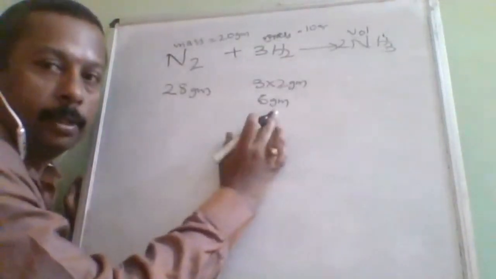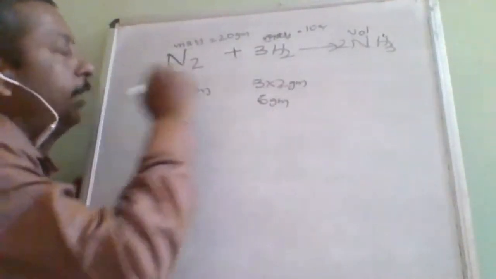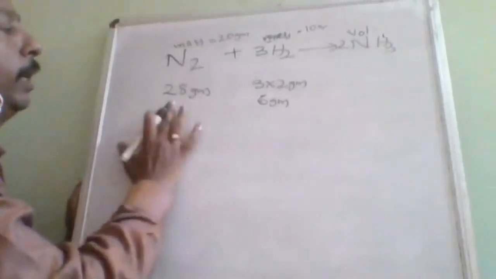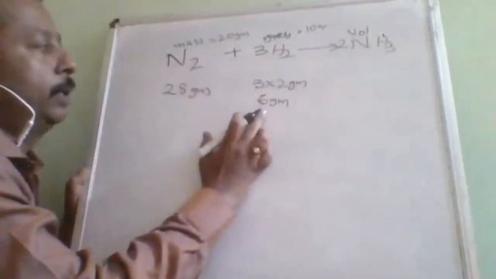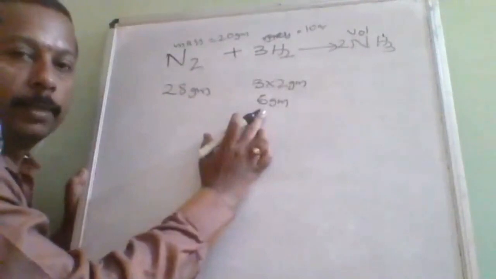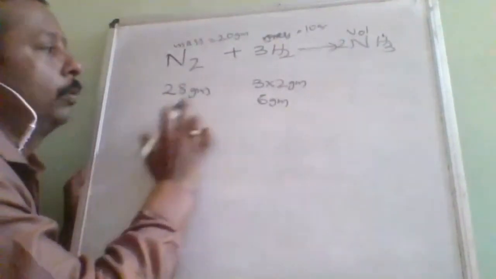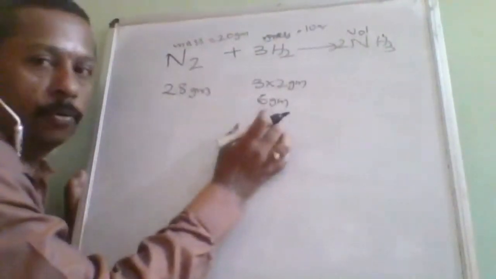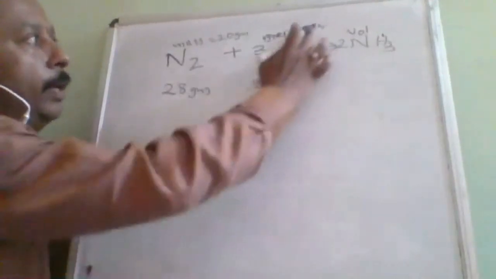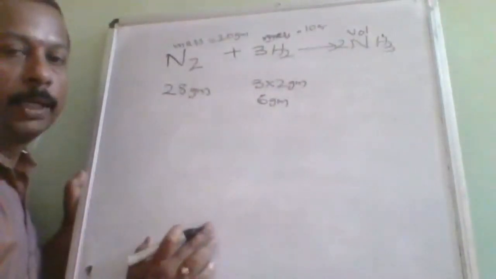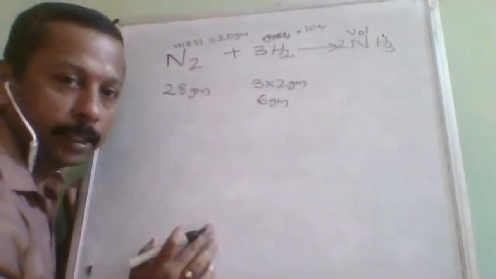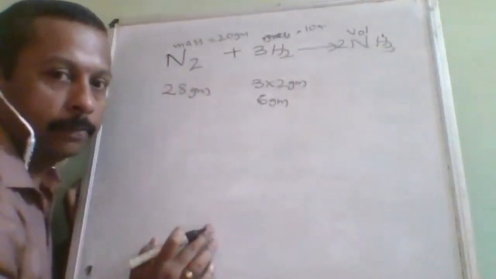Is it understood? You can imagine that it is almost a fourth part, or rather even less than a fourth part, that is required. So you can imagine that hydrogen will be in excess. Because of that idea, you will save a lot of time.